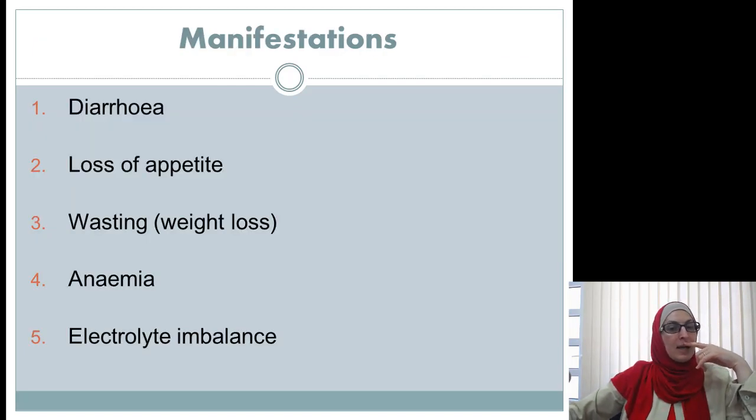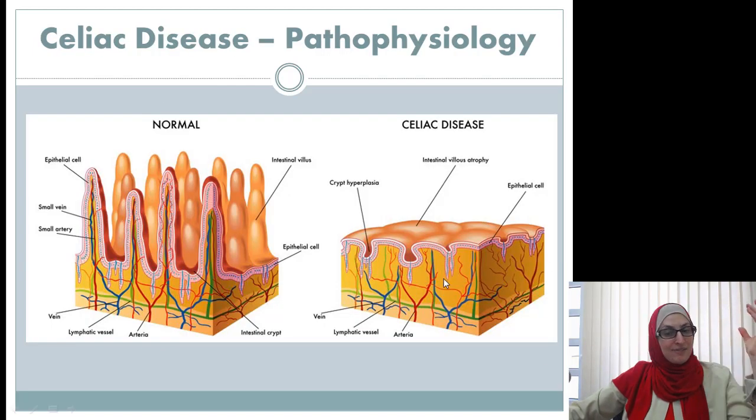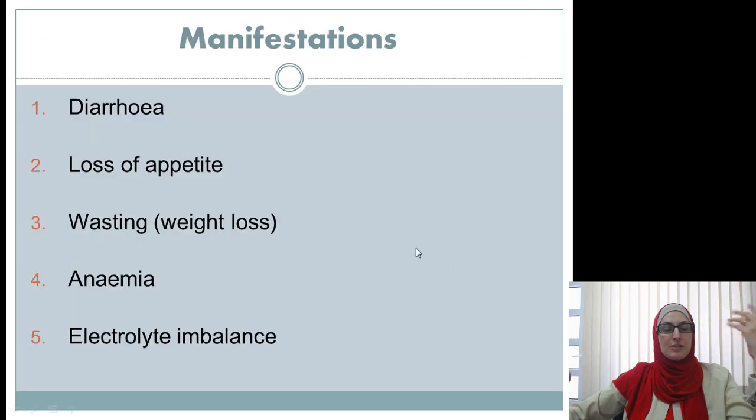How is it presented? Because there is severe inflammatory reaction, there is no absorption of sufficient dietary substances, so most of the fluids, electrolytes, and dietary substances will be lost. The patient would have diarrhea or loose stool because the fluids are not reabsorbed, they are lost, and loss of appetite, weight loss, of course anemia, and electrolyte imbalance, and sometimes it gets so serious that the patient has to be hospitalized.